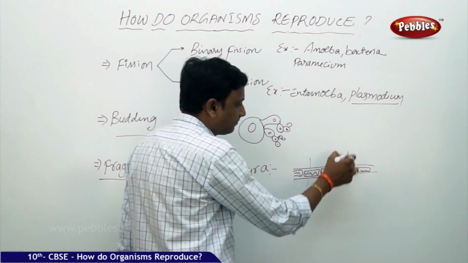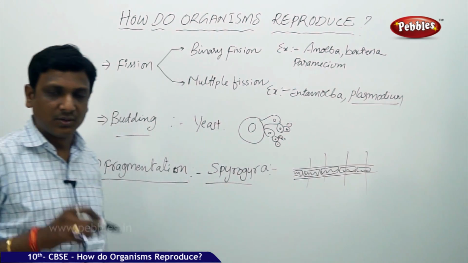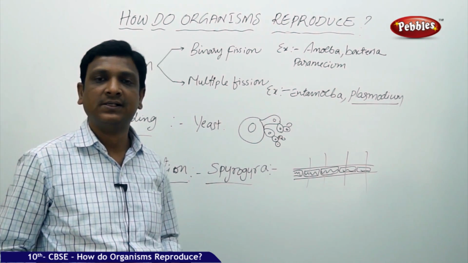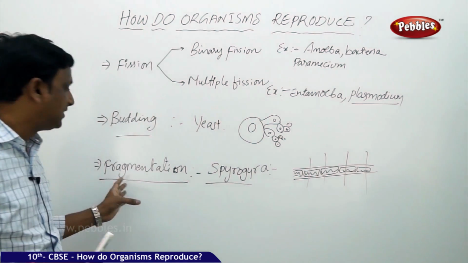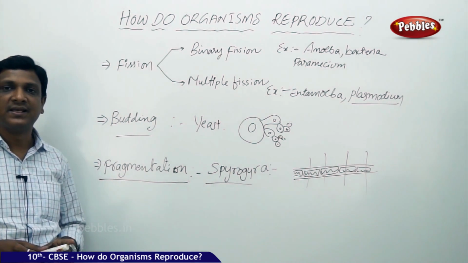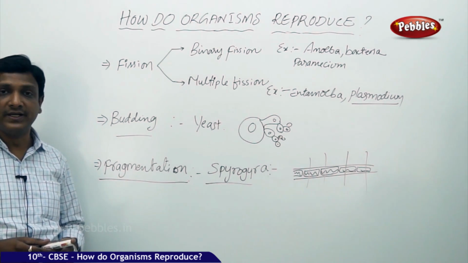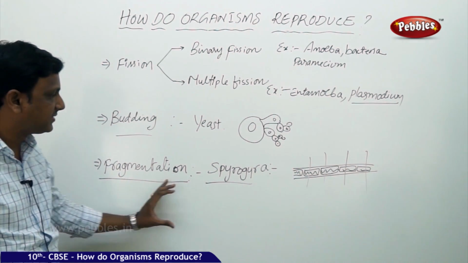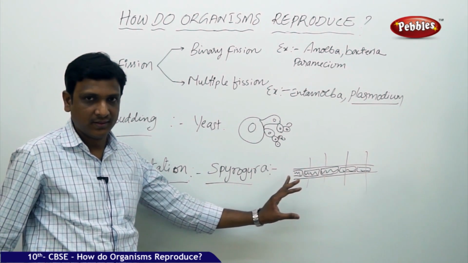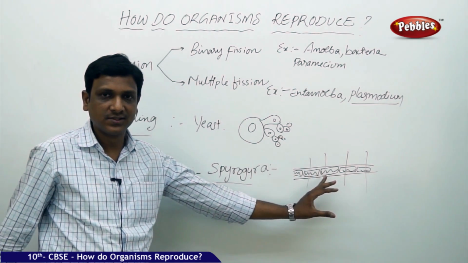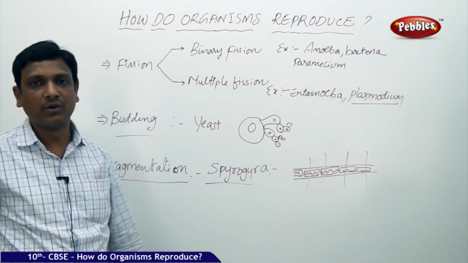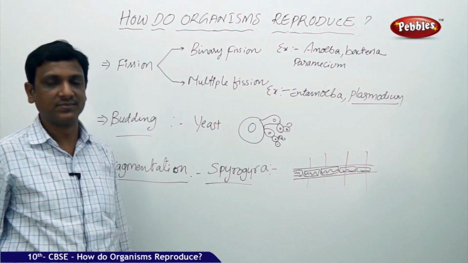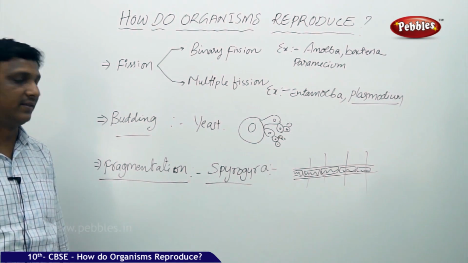So it splits into many parts. Now each individual part can grow into an individual Spirogyra. This is called fragmentation, becoming fragments. Each fragment can grow into a new organism. But can we apply the same concept, how Spirogyra, whenever it is split into different parts, each part can grow into a new organism, to higher organisms? Can we apply this mode of reproduction to higher organisms? Why can't humans reproduce like that?